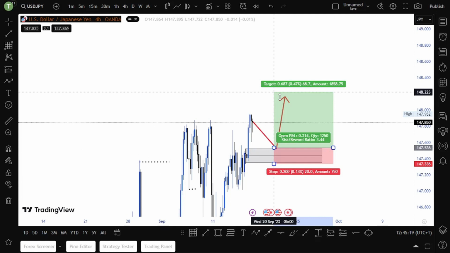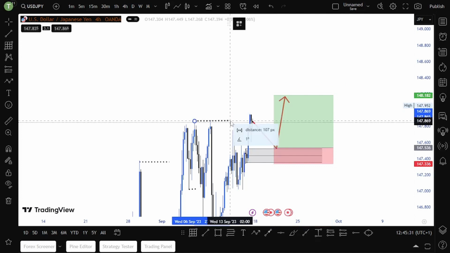So we already have a break of structure. Price already broke structure to the upside, as you can see. So I will be interested in buys once price comes to this demand zone, and then I will be buying. So that's my view on USD JPY.